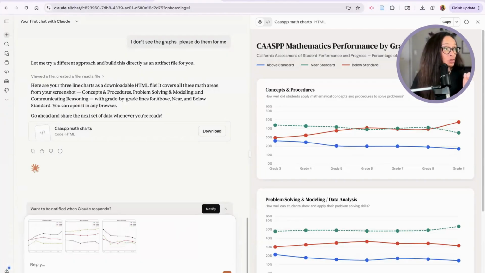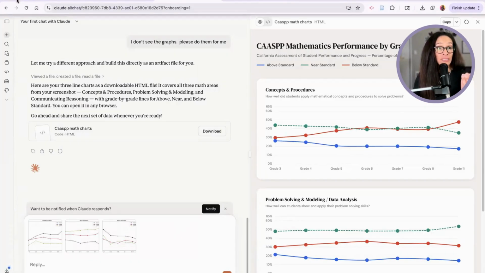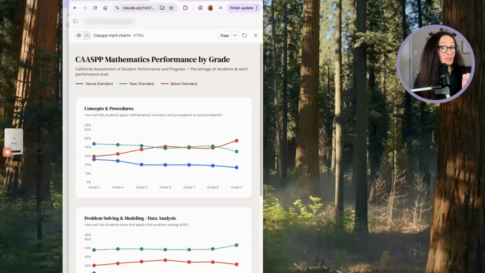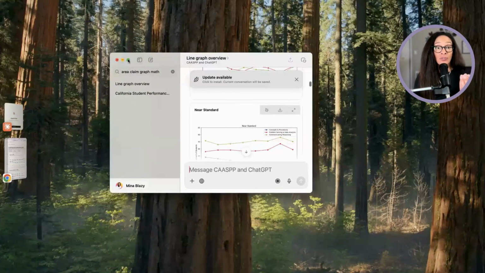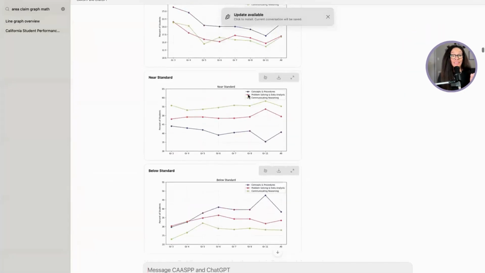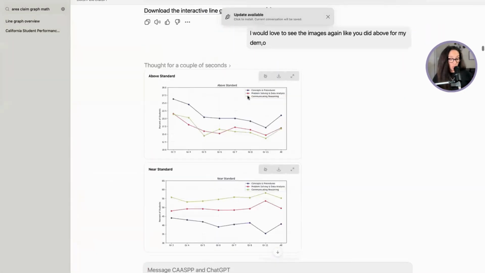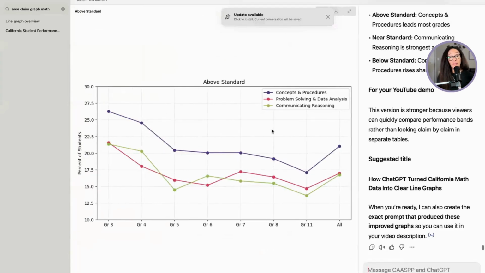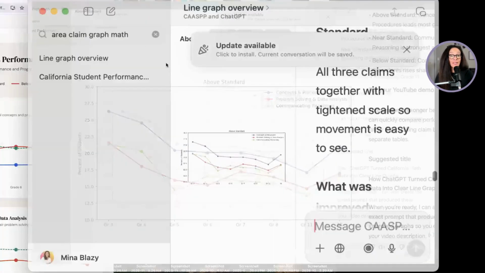So if I were to show you what I did in ChatGPT, for example, it looks very, very different. So, for example, you can see that what I wanted was I want just the above in one, and then I wanted it to be color coded by the actual claim.